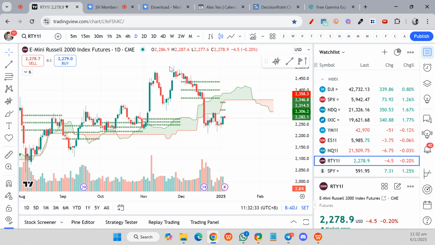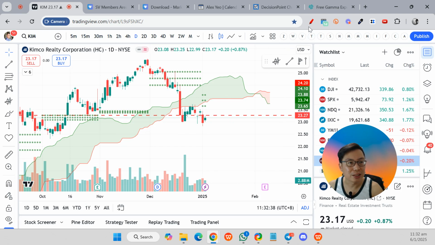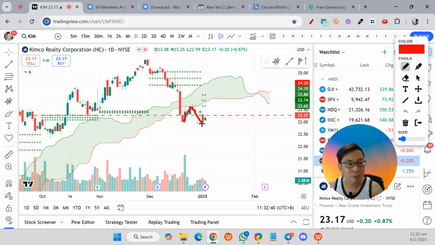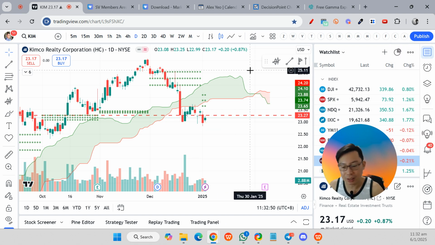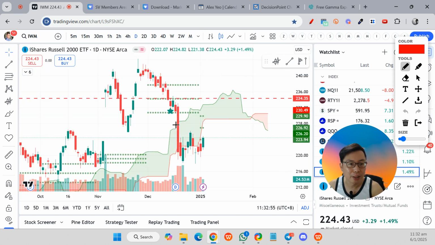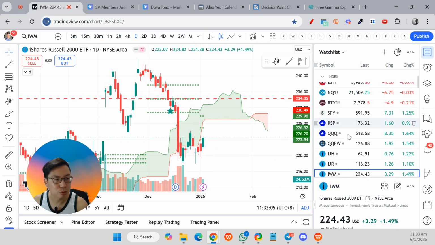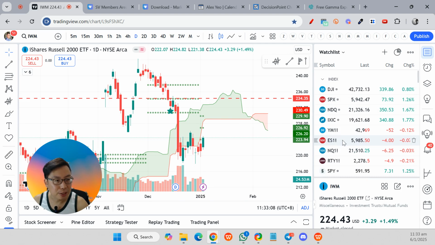For Kimco, I am still holding on to it. You can see that previously it went up, then came down, but did not hit my stop loss. And last Friday it was slightly positive. So I'm still a bit in the red, but still holding on to it. For the IWM, this is the small cap, once again also very choppy. It went up, came down, then went up again. So I'm still holding on to these two right now. Oil, I have already exited. So let's head back to the S&P right now.